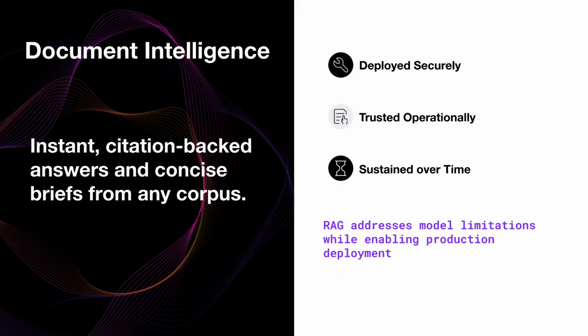Today's missions require faster, evidence-based decisions across complex operational environments. Document intelligence can address this gap, but only if it can be deployed securely, trusted operationally, and sustained over time. This demo showcases a document intelligence application built using a Retrieval Augmented Generation system, developed, deployed, and optimized within Domino.